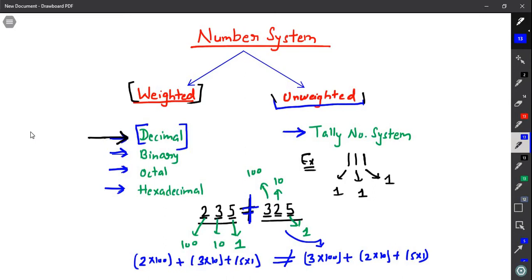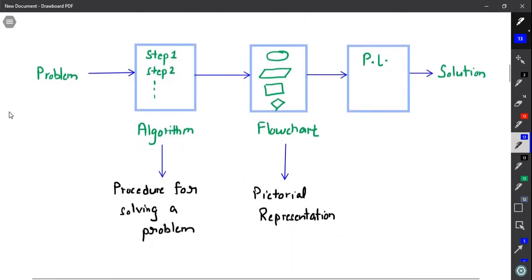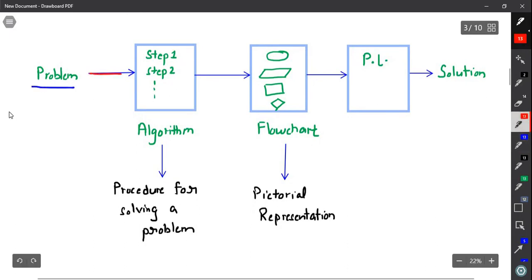I was telling you that if you want to communicate directly to a computer, you need to talk in binary. But it is impossible for us to talk or write in binary. So we use programming languages alongside flowcharts and algorithms for solving a problem. Let us take the help of a diagram. This is a beautiful diagram. So what do we have here? I have a problem. This problem will be passed through an algorithm. Okay, so what is an algorithm?